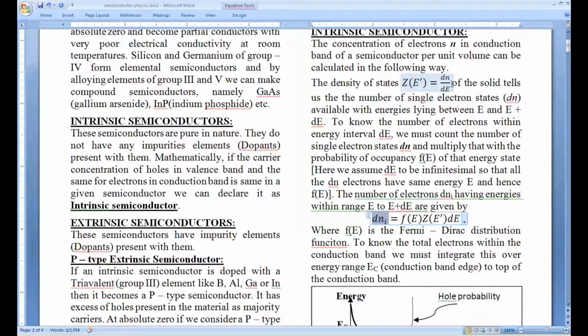So one cannot just count the total number. The actual number is described by this probability function. So these are the allowed states, and this is the probability of their presence. The probability of presence multiplied by the allowed states is going to describe the number within this infinitesimal region, n to n plus dn. So this dn is representing the number of electrons inside the conduction band within the limit E to E plus dE. This is the expression. Please remember this, we will be using it later in the case of holes in the valence